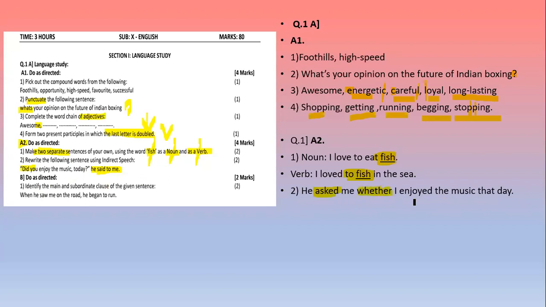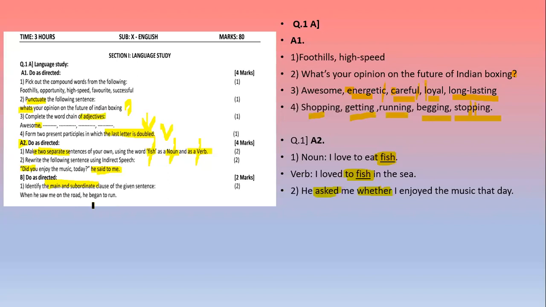So he asked me whether I enjoyed the music that day. Question number B. Identify the main clause and subordinate clause in the given sentence. Now main clause and subordinate clause. When he saw me on the road, he began to run.